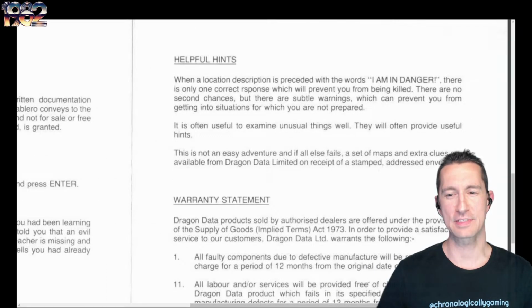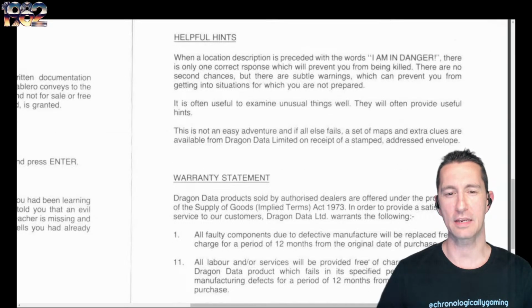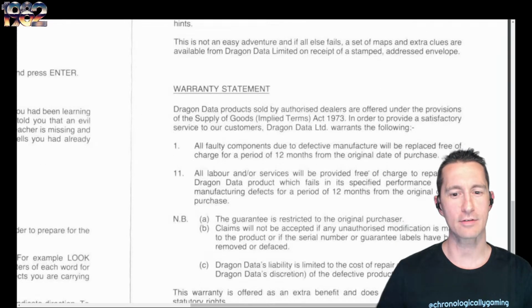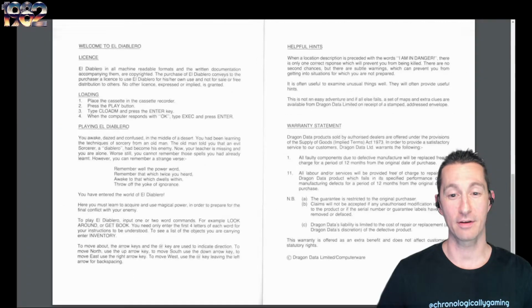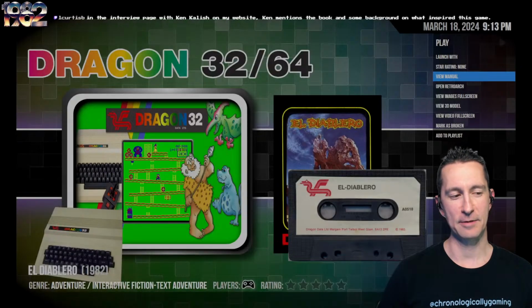If you perceive the words, "I am in danger," there's only one correct response that will prevent you from being killed. There's no second chances. There's no subtle warnings which can prevent you from getting into situations for which you are not prepared. It's often useful to examine unusual things, and yes, it is. Notice they didn't say anything about remember as a verb. Someone would have to crack the game to figure it out.